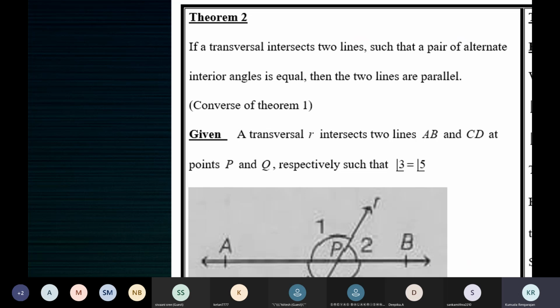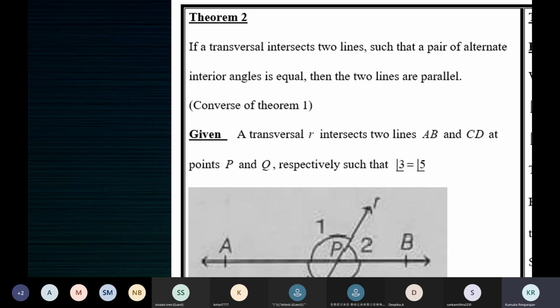So we are given two lines, not two parallel lines. We have to prove that the lines are parallel. The two lines are cut by a transversal, and you know that one pair of alternate interior angles is equal.